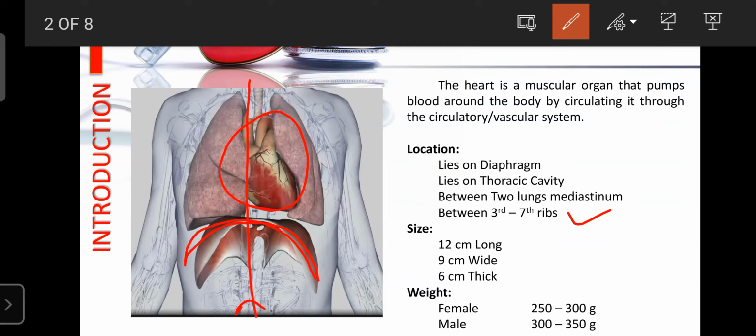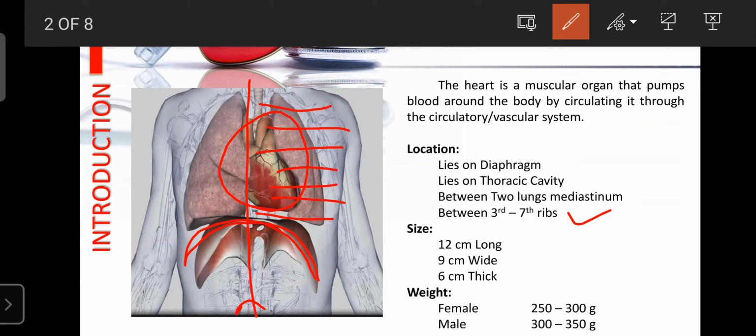You count the ribs from the neck downward. Where the third rib is located is the starting location of the heart, up to the seventh rib. So between the third and seventh ribs, at the exact center of the chest, is the exact location of the heart.